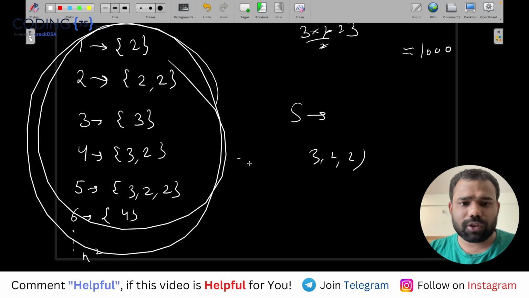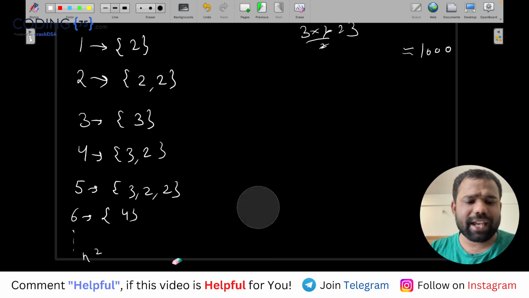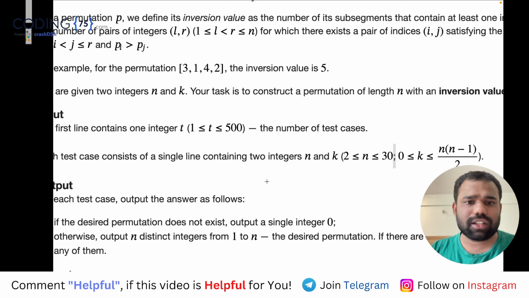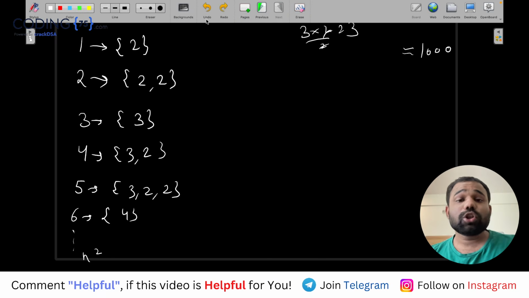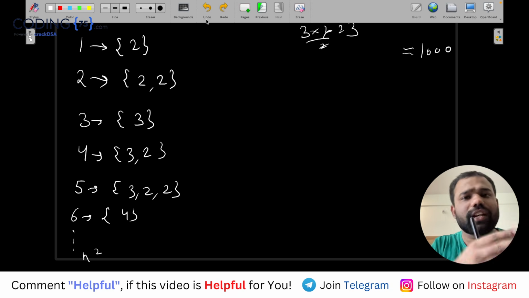So what I did, guys, for this, is I created two things. See, guys, this array will be used in every test case. So I am pre-computing this array and using it in every test case. I'm not calculating it again and again for every test case. This is a very important thing called pre-computation. If you have some values that will be used again and again in multiple test cases, you can pre-compute them beforehand and then use them every time.